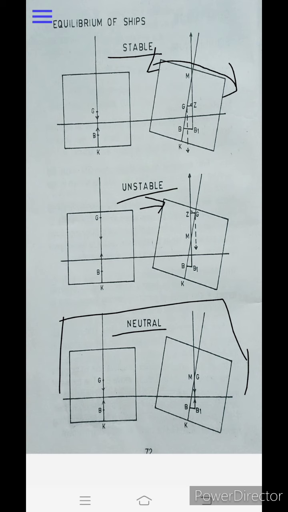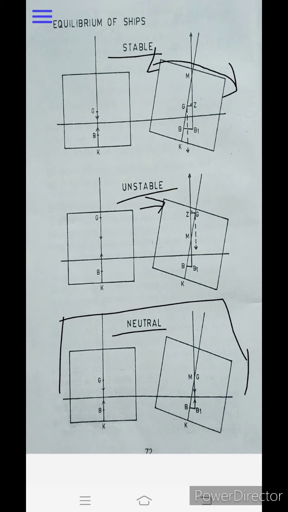Angle of loll means when GM equals 0, meaning G and the metacenter come to one position and the value of GM is 0. That condition is known as neutral equilibrium. In that, the vessel is heeled at a certain angle and is not going to capsize further and not going to return to its original position. That is known as neutral equilibrium or the angle of loll.